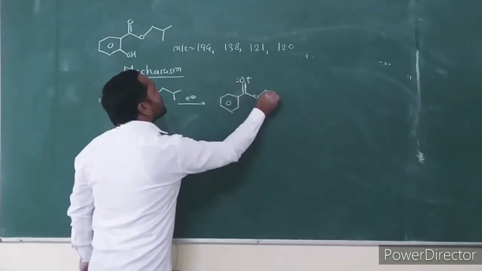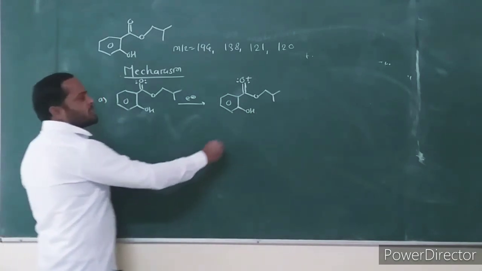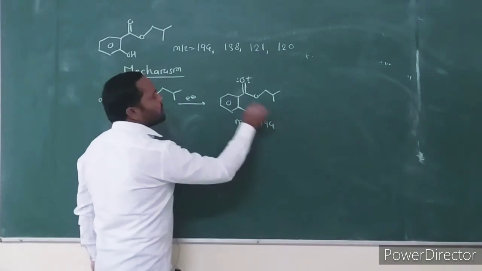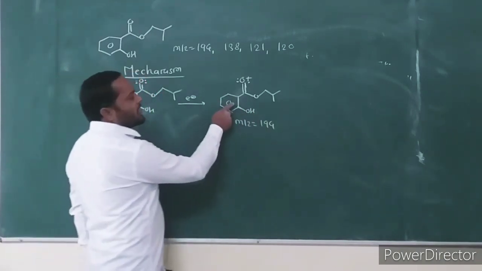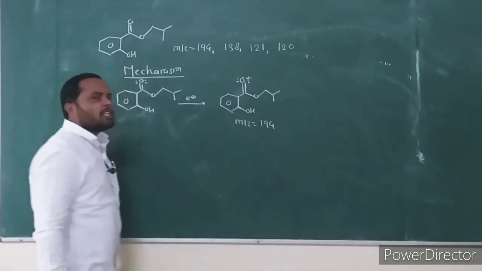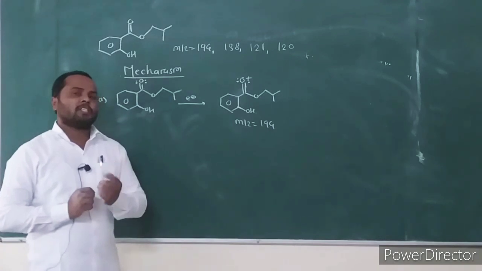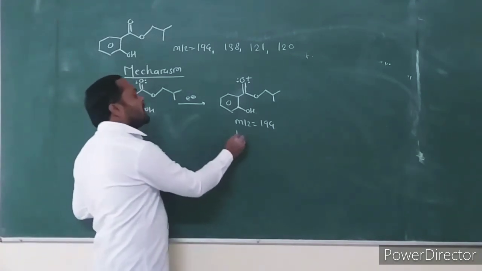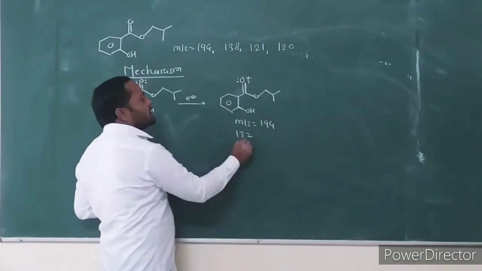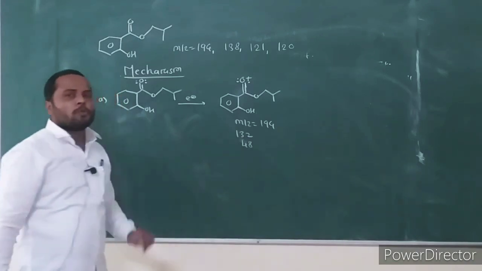There is formation of this molecular ion at mass to charge ratio 194. Consider the number of carbons. The ring has 6 carbons, 7, 8, 9, 10 and 11. Total number of carbons is 11. 11 into 12, since one carbon has weight 12, gives 132. Then 3 oxygens have mass 48.